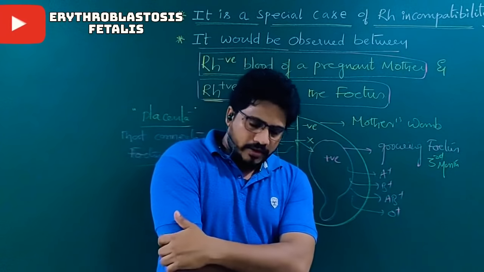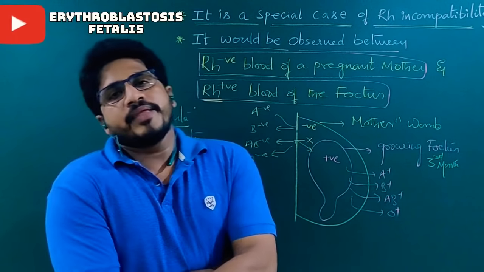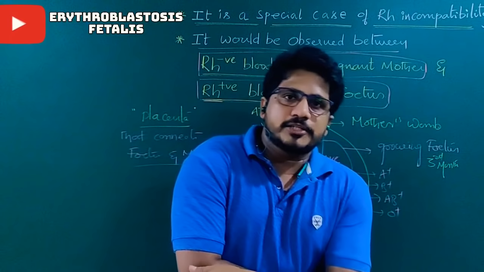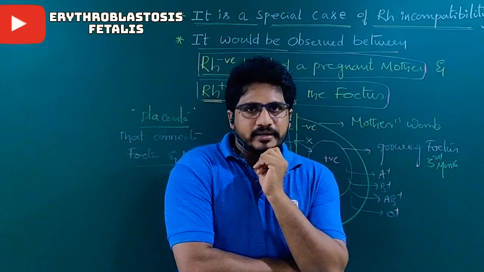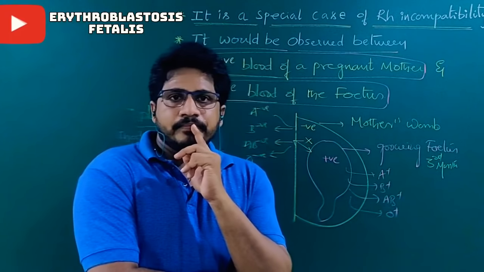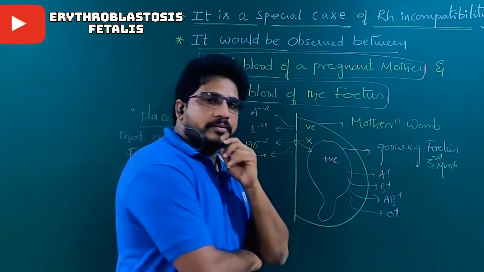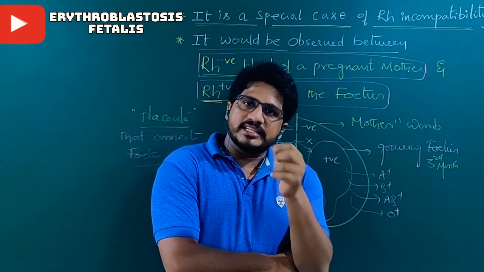Here you may have a very good doubt: sir, even in the first case or second case, the mother's blood and fetus blood do not contact. Yes, I still stick to my statement that the mother's blood and fetus blood do not contact. Then how do these antibodies reach here? Antibodies are nothing but proteins present in the blood.